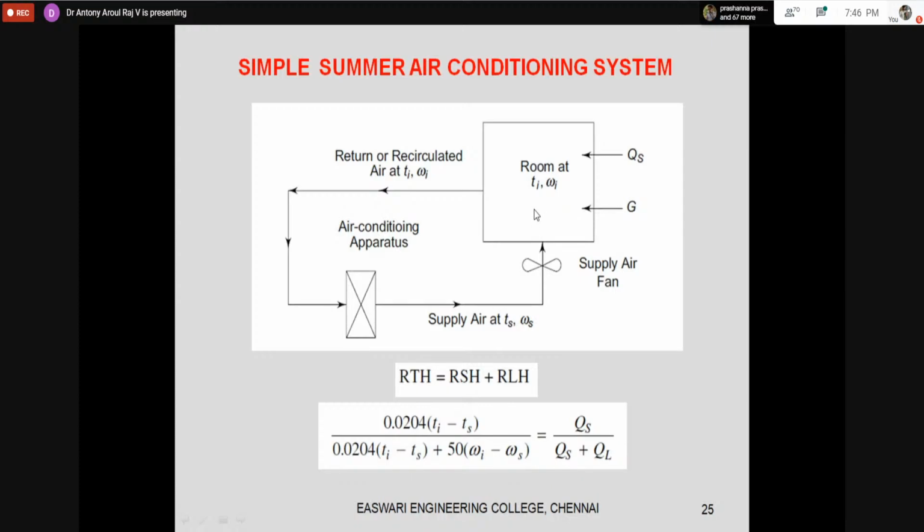Now there is a factor called the sensible heat factor. So what is the sensible heat factor? I have the room. Whatever sensible heat is added in the room is called room sensible heat. The latent heat which is added inside the room is called room latent heat. The room sensible heat and the room latent heat put together is called room total heat.